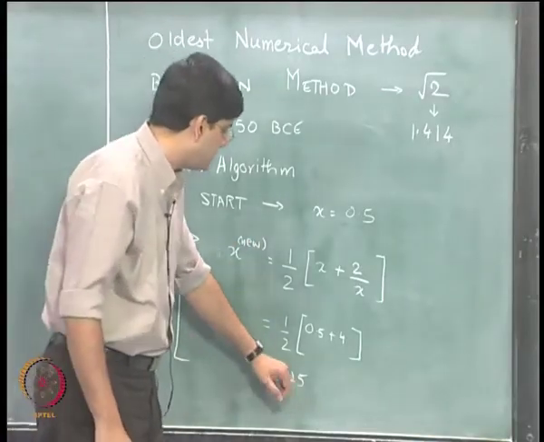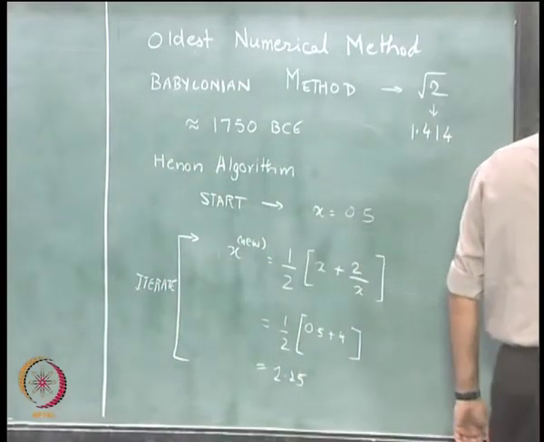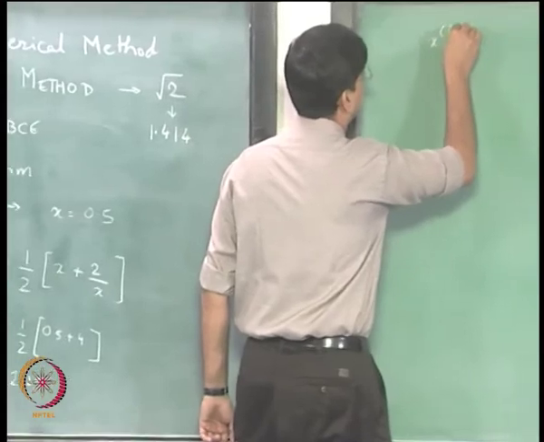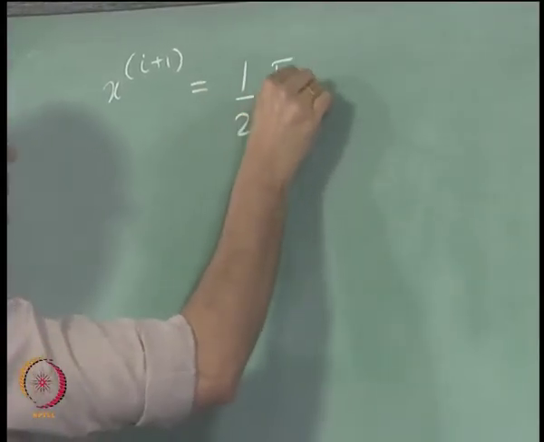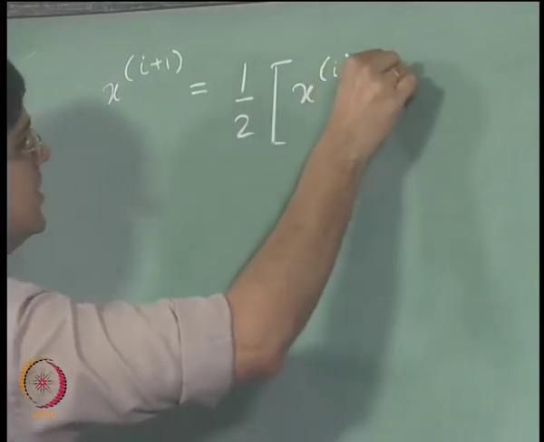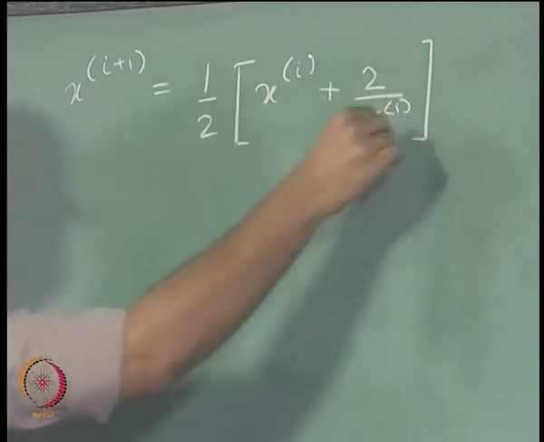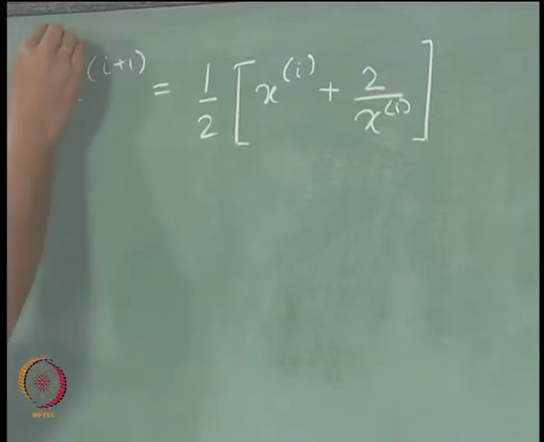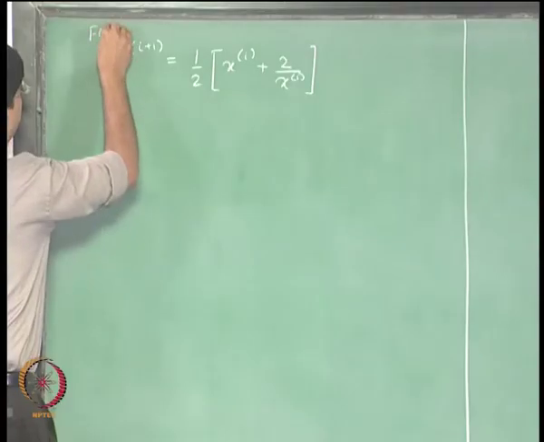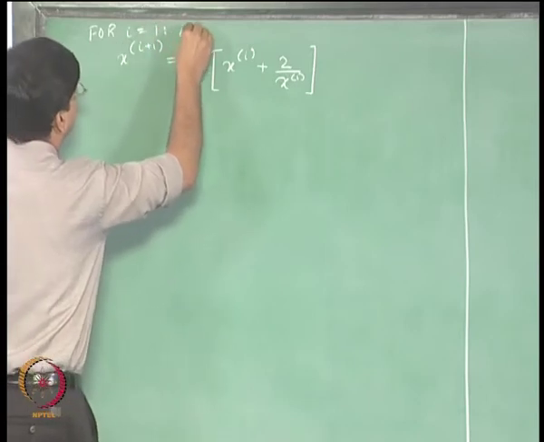So, now we will rewrite this equation as x i plus 1 equal to half of x i plus 2 divided by x i. Okay, we are trying to write it in an algorithmic form, and then we will repeat this for i equal to 1 to some large value n.